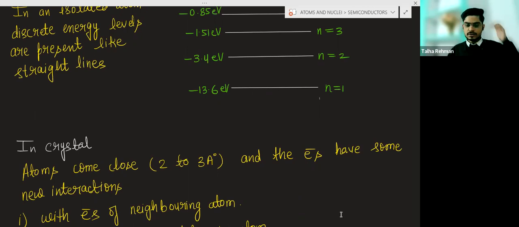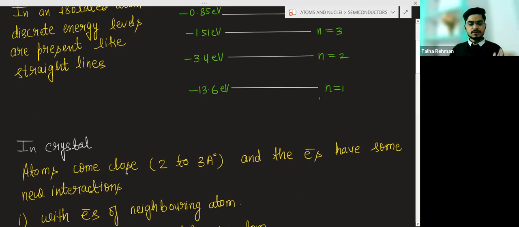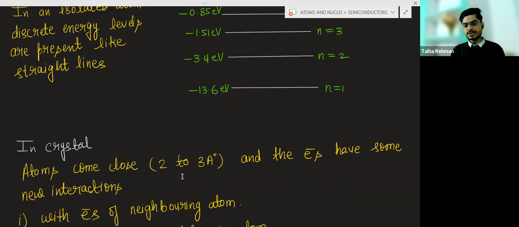So atoms come close in a crystal, approximately 2 to 3 angstrom. 1 angstrom is 10 to the power minus 10 meter. So they are very close to each other, talking about the two atoms.